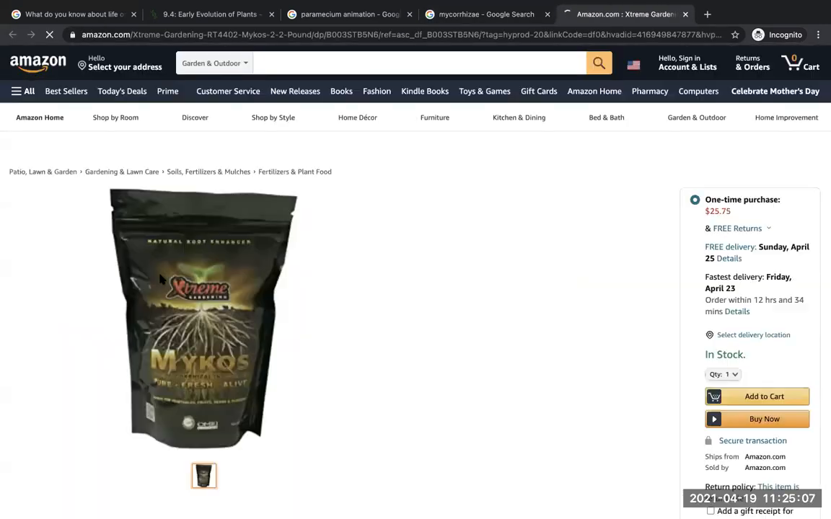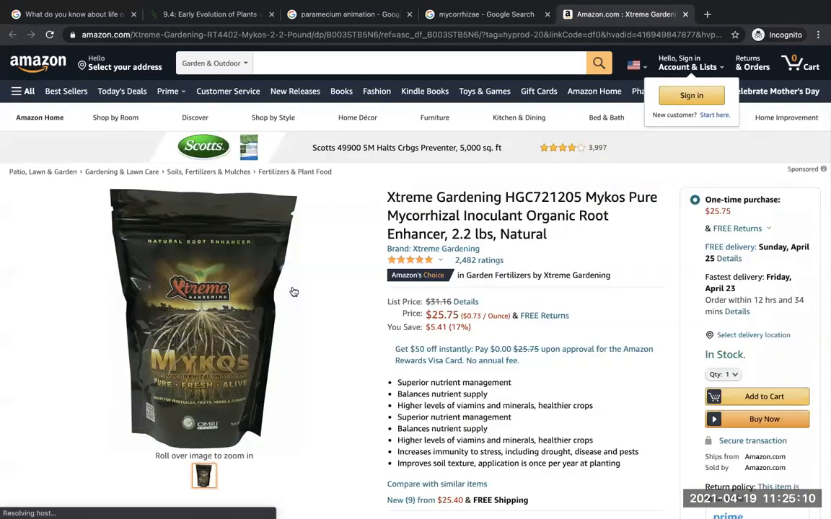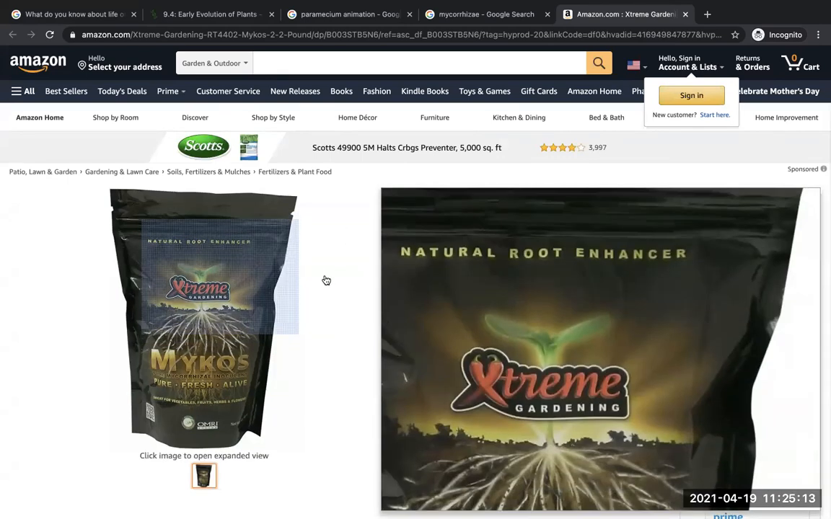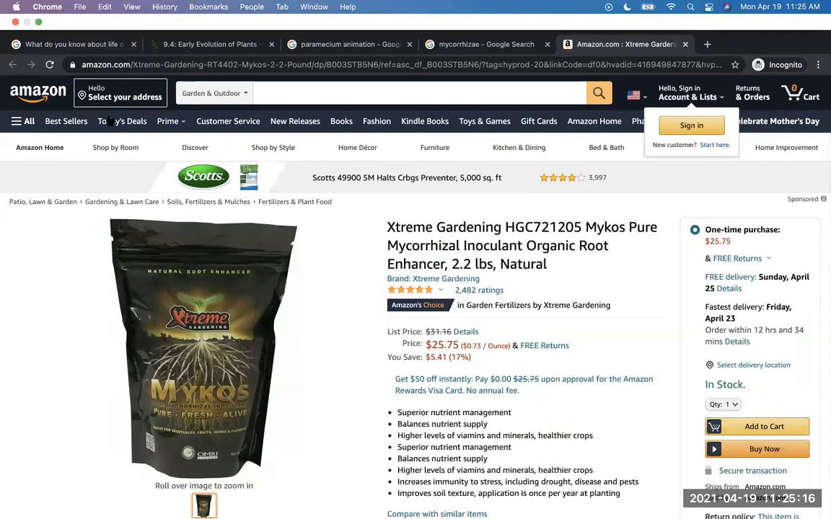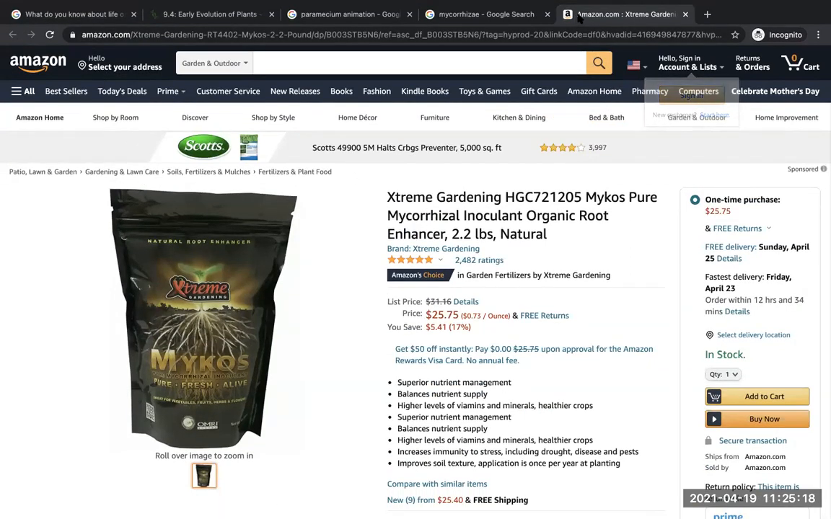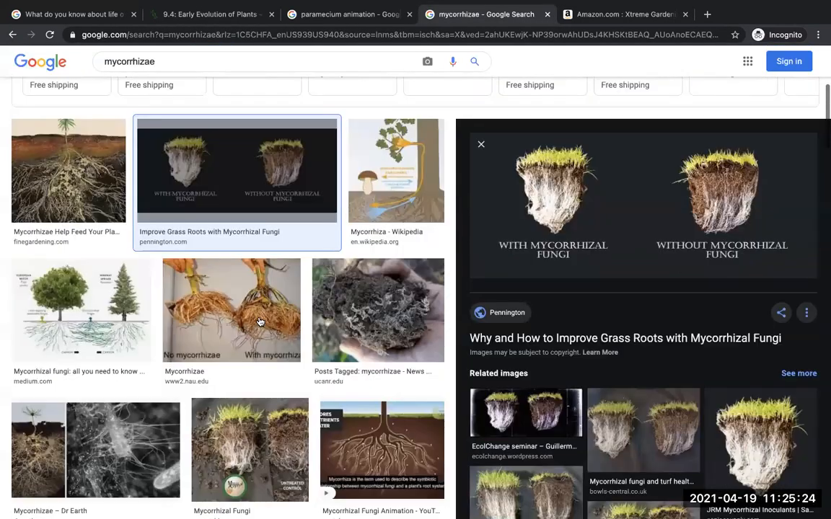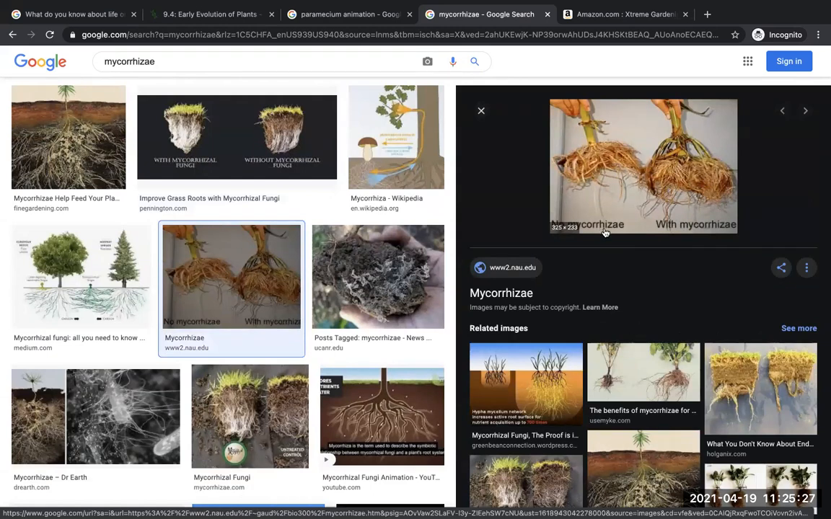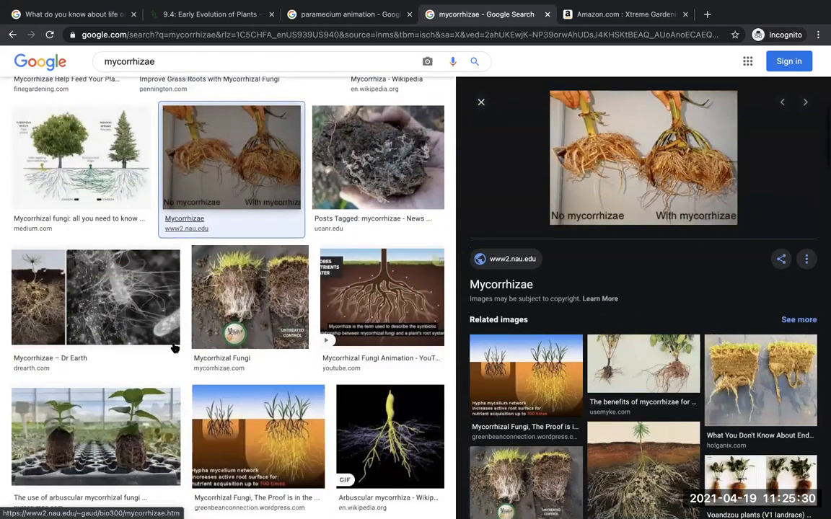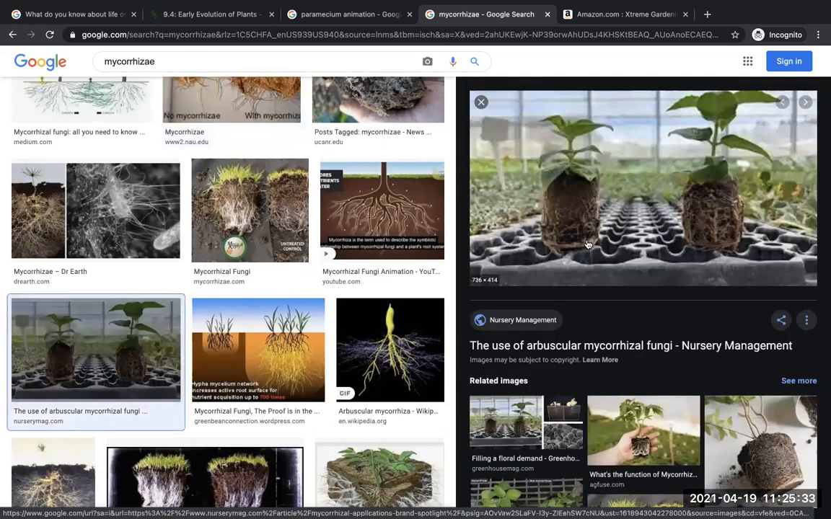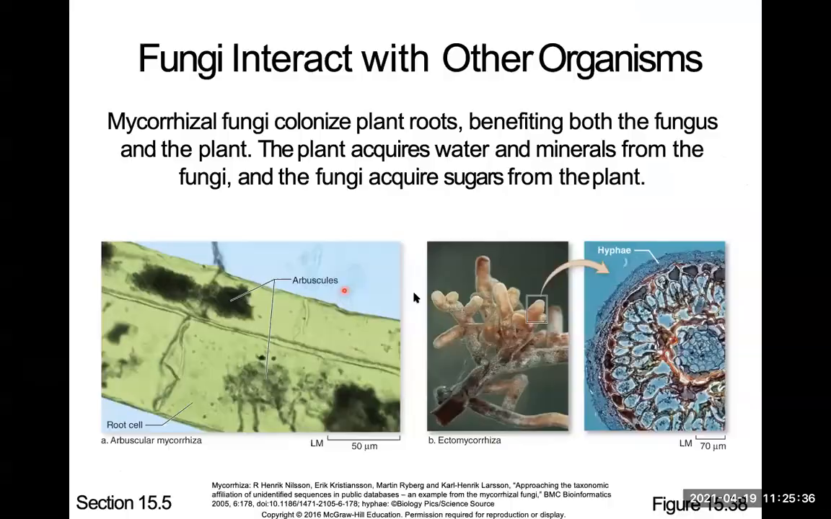You can just go to the store and buy the spores. This is the one I use. And you can just sprinkle these spores on your grass or your tomato plants, whatever you're growing, and your plant's gonna grow better. Let me show you some more examples here. This is showing plants with and without the mycorrhizal fungi. So they grow better. These mycorrhizal fungi help plants get water, and in return it gets sugar. It benefits both the fungus and the plant. So the plant acquires water and minerals from the fungi, and the fungi acquires sugars from the plant.